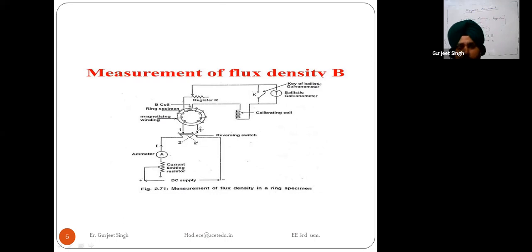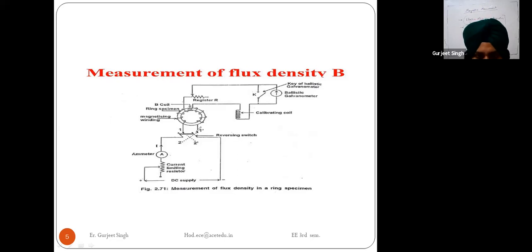So when I am changing the direction of the current, the flux linkage of this search coil, this B coil, is changing, and an EMF is induced in it.